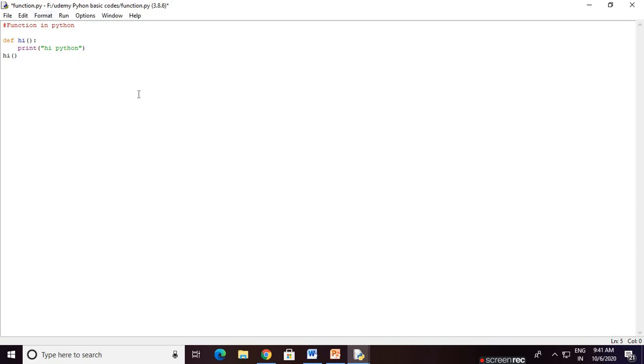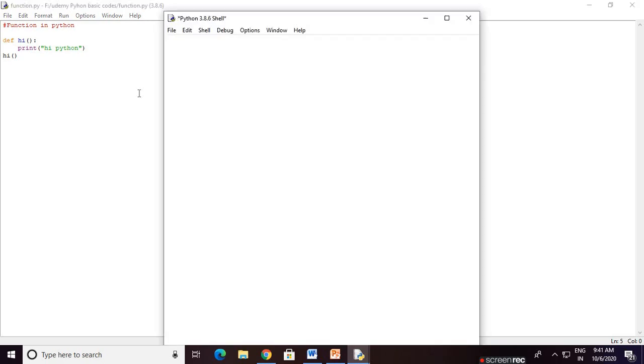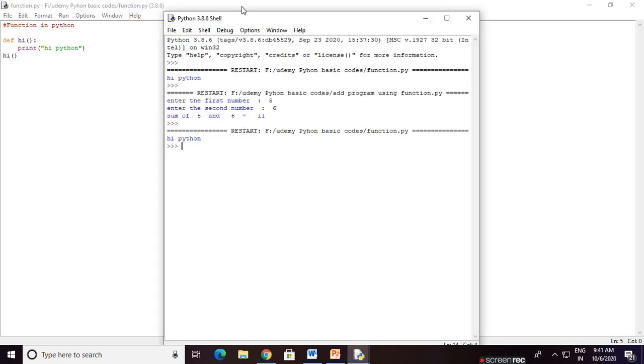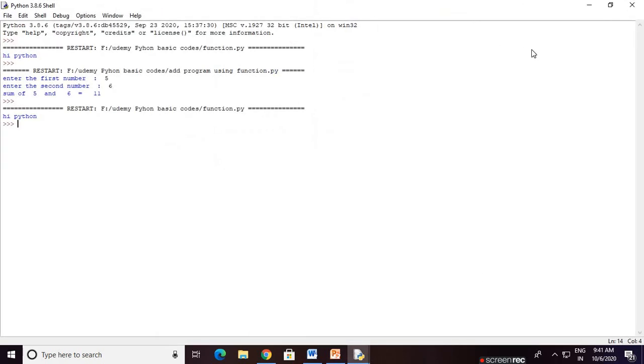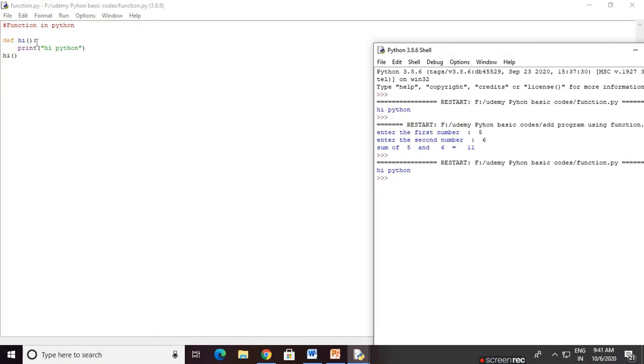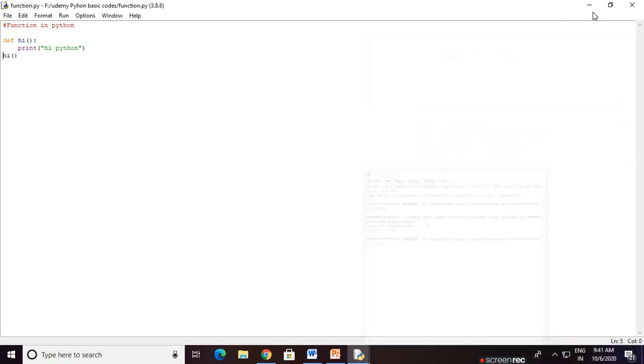Now just save it and run. Press F5. High Python is printed. Okay, printed successfully. So first the definition of the function, then a block or body with some statements on the block, then we call the function. This is the rule in Python.